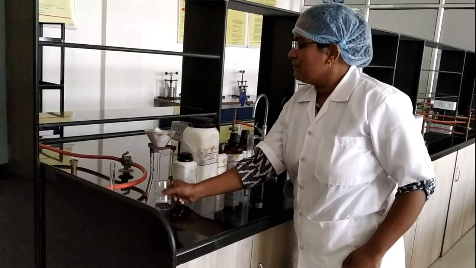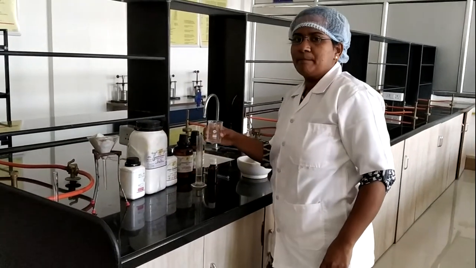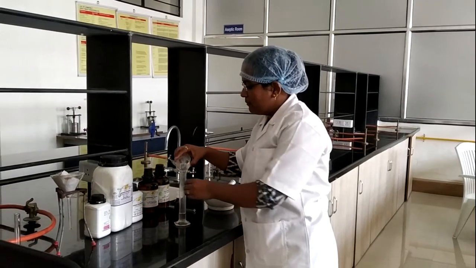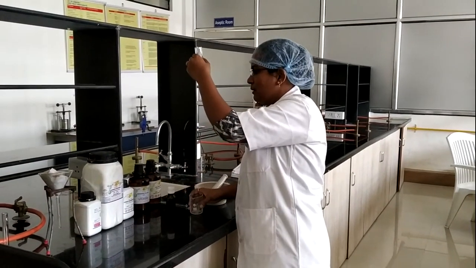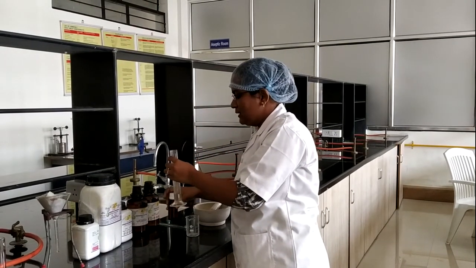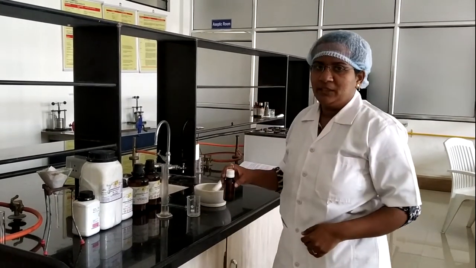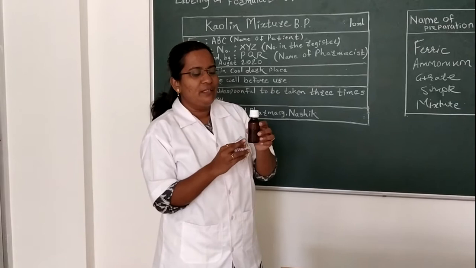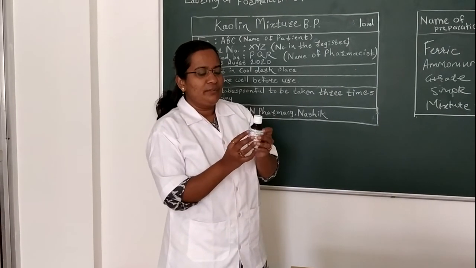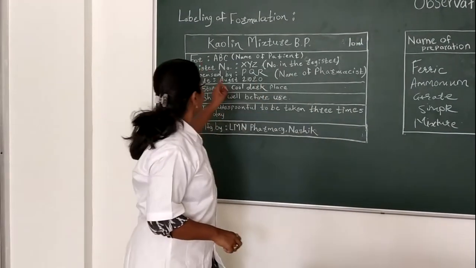After filtration our filtrate is ready. Now we will proceed for volume makeup. Now here is 10 ml of our formulation. Now we will pour it into a container and proceed for labeling. We fill our formulation in this amber colored container, and we will label it. So let's move for labeling.